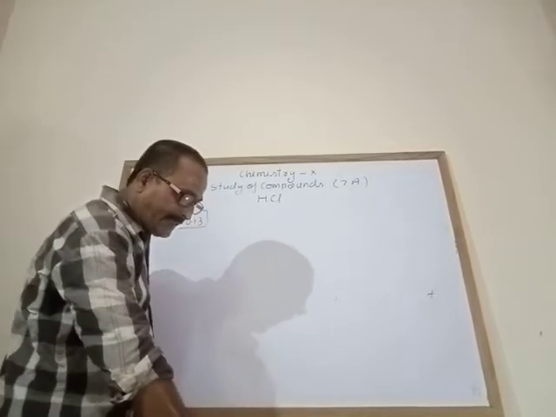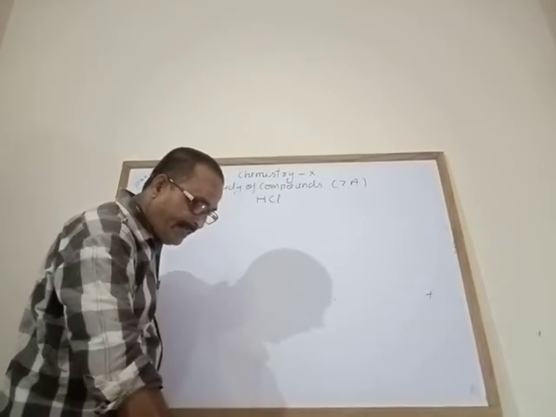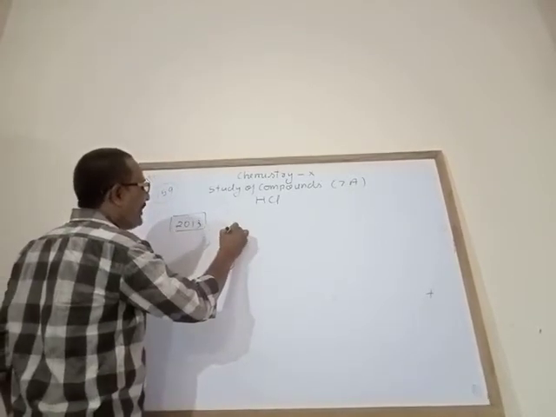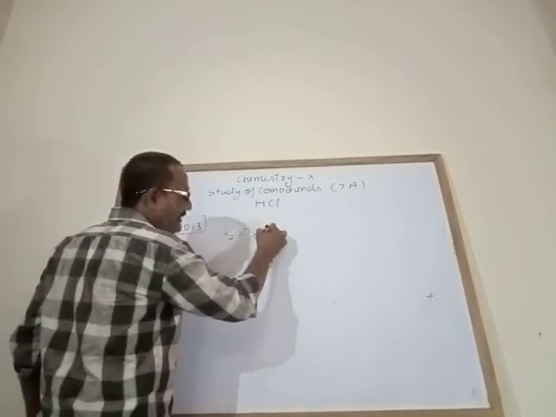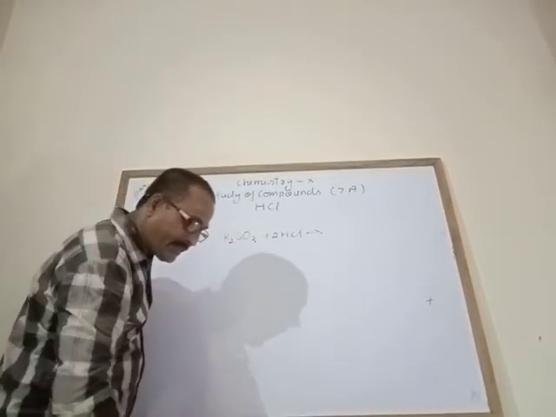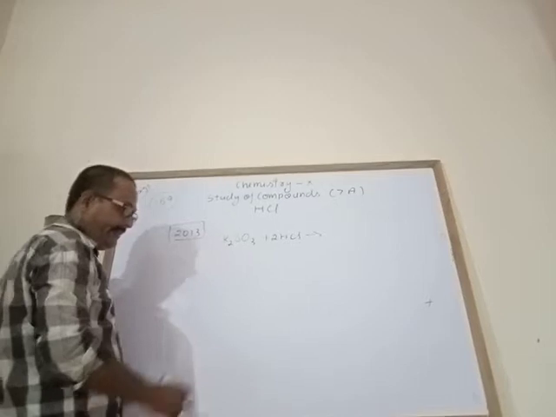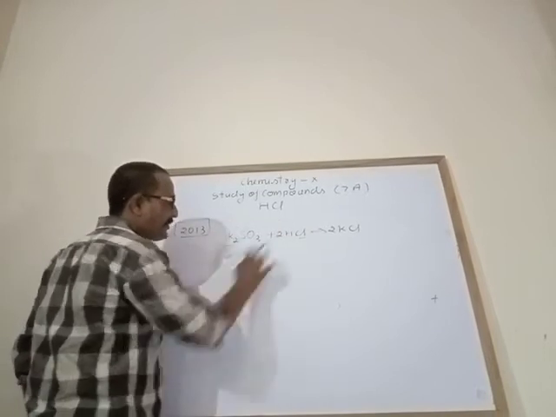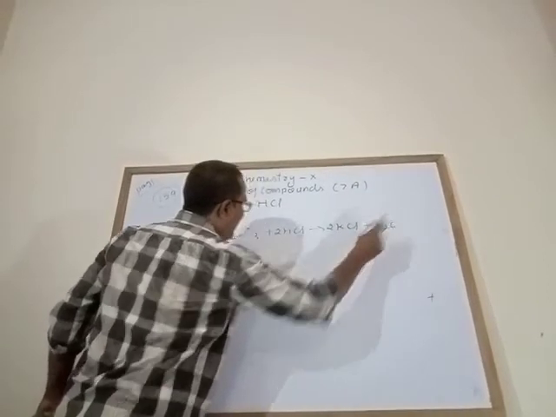See that: identify the gas evolved when potassium sulfide or sodium sulfide is treated with hydrochloric acid. What is formed? The question is to identify the gas evolved. See that, it forms potassium chloride, K2Cl, 2 chlorine, and hydrogen, then water, and what is remaining?